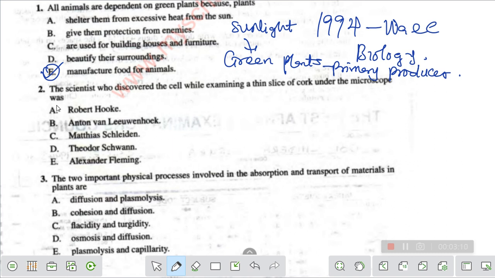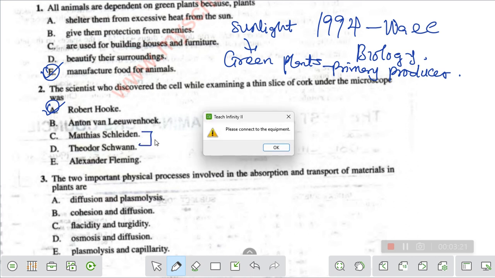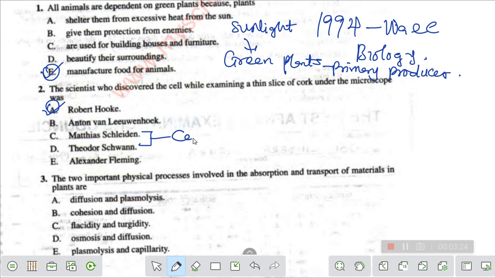It's not Anton van Leeuwenhoek. No, it's not Matthias Schleiden. It's not Theodor Schwann, though Theodor Schwann and Matthias Schleiden contributed to cell theory, including Robert Hooke. So these three people contributed to cell theory. What Anton van Leeuwenhoek actually did was that he invented the microscope. But the main person that examined a thin slice of cork under the microscope was Robert Hooke. So our answer here is option A.